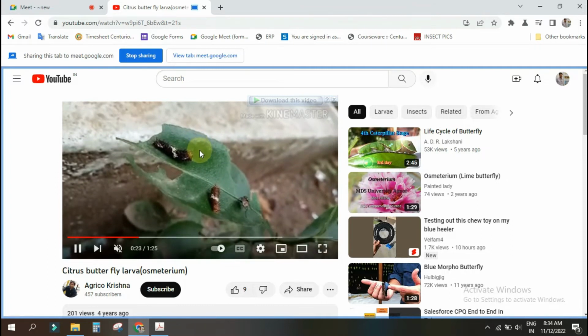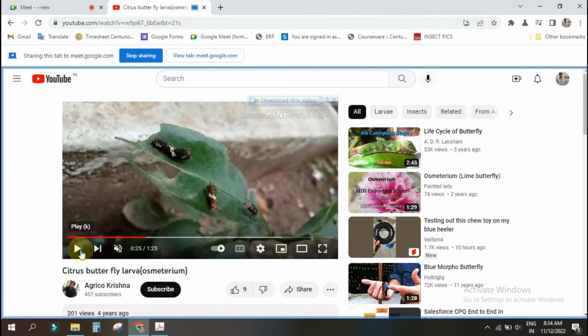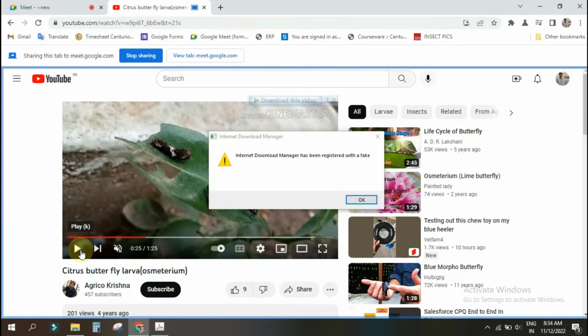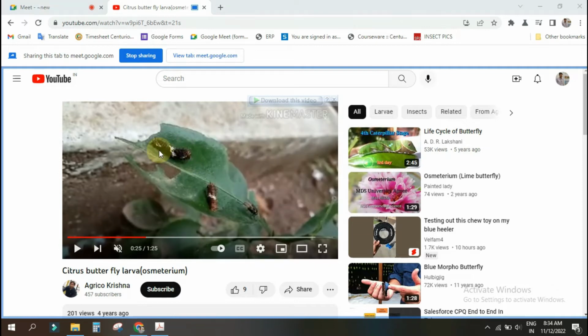Understanding? Yes, sir. One more protection mechanism they do, you might have studied these things in FE1. What is that? Why are the insects abundant? In that, a protective mechanism was there. How is it looking, you tell? It is looking like bird excreta. Yes or no? Yes, sir. So here, birds also feed on the caterpillar. As they look like bird excreta, the bird thinks that it is its own excreta. That's why they avoid the predation. Understanding? Yes, sir. Okay. So this is the protective mechanism of lemon butterflies.